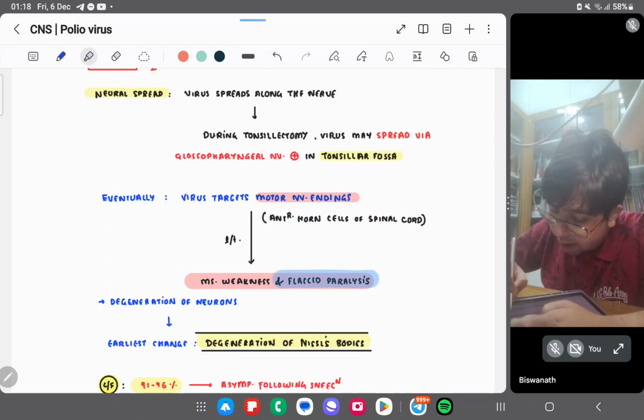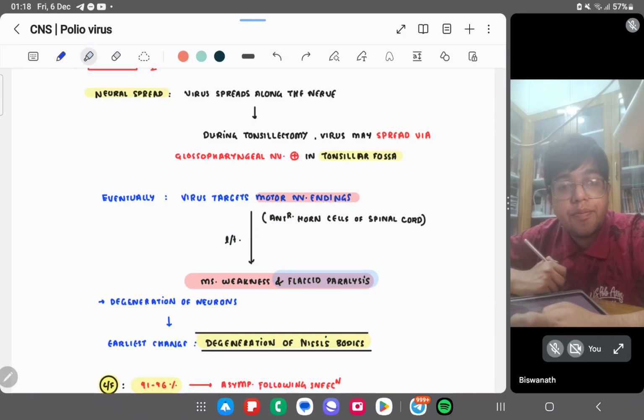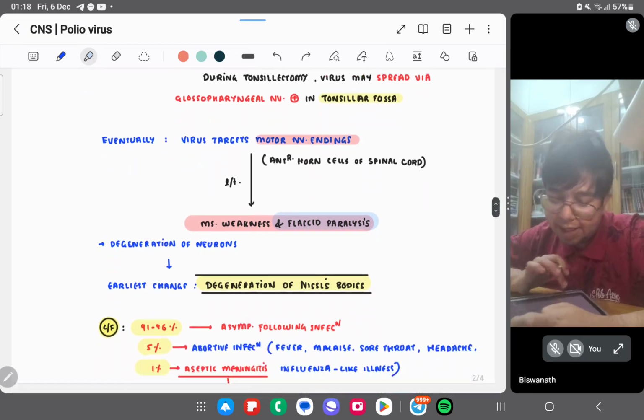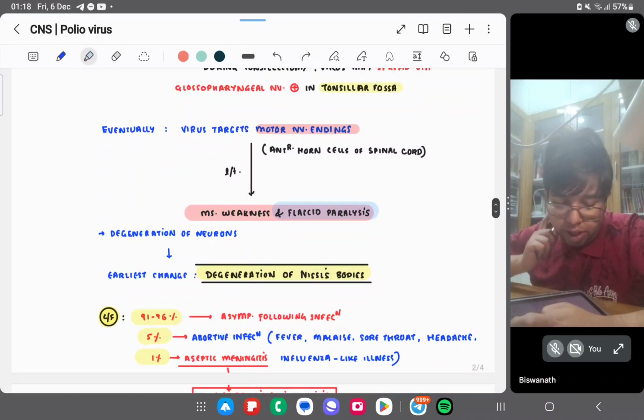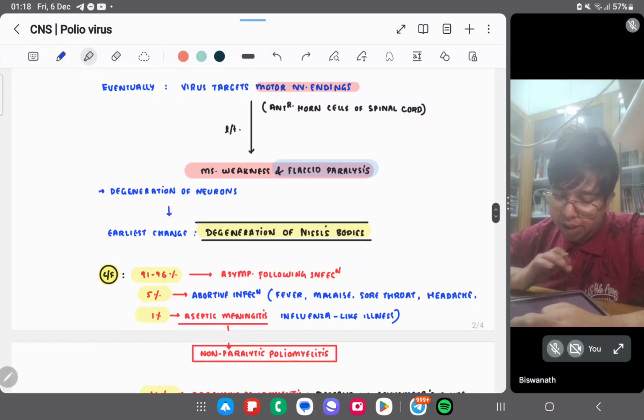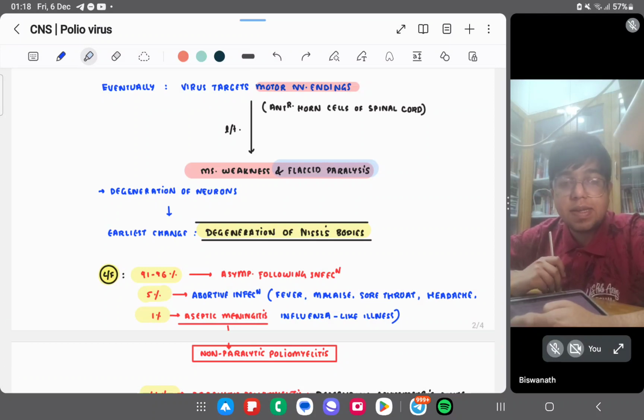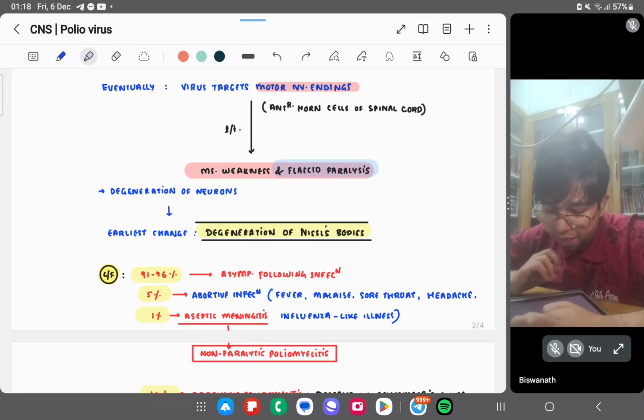Important point: poliomyelitis is a flaccid paralysis. In the degeneration of neurons, the earliest change is degeneration of Nissl bodies, which are the RER and ribosomes present in the nerve, right?